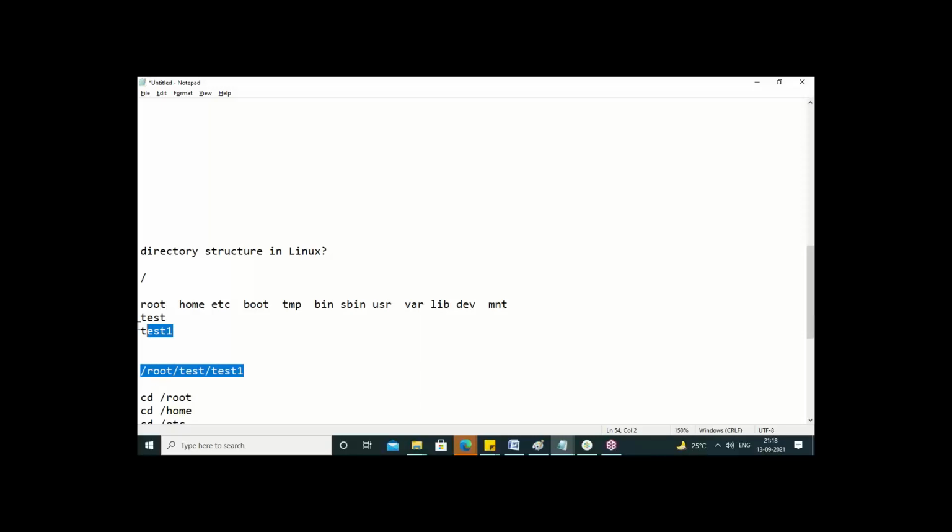For example, now I have maybe one test folder under tmp. Tell me the path. cd slash tmp slash test. Exactly, slash tmp slash test, to open that folder. Again, guys, there are two types. One is the absolute path. In one shot I can go like this, and this is also correct: first go to tmp, then go to test. This is also correct.